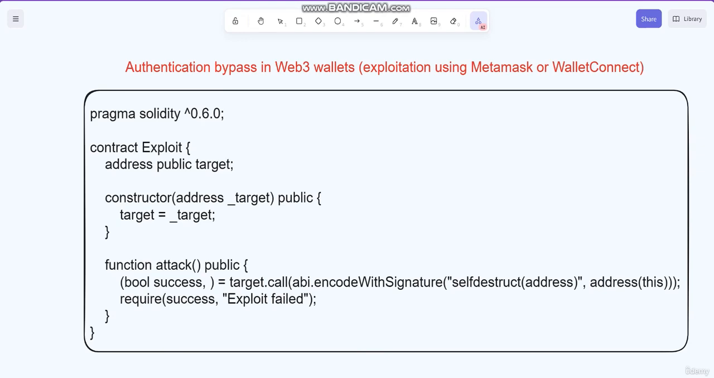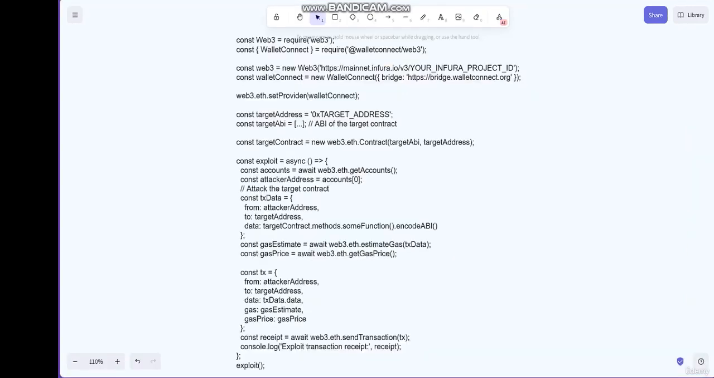Let's see another example of code that could be used to exploit authentication bypass in Web3 using MetaMask or WalletConnect. So here is an example of code that could be used to exploit authentication bypass in a Web3 wallet. Previously we saw an example of how an attacker might exploit authentication in a Web3 wallet using MetaMask and WalletConnect.